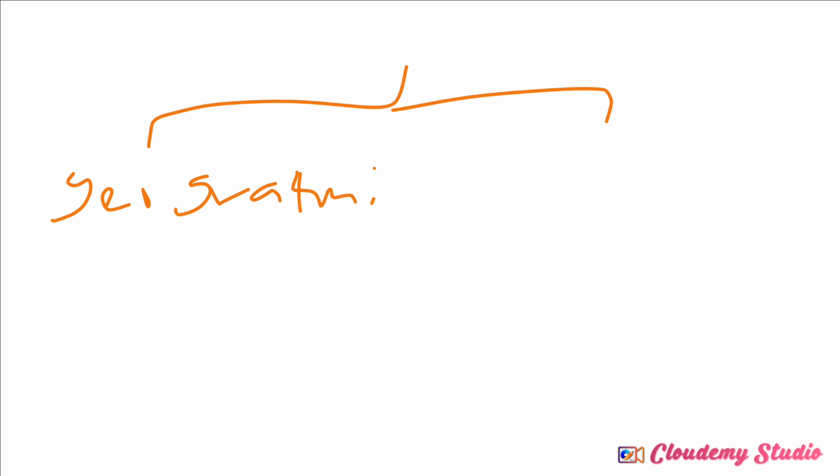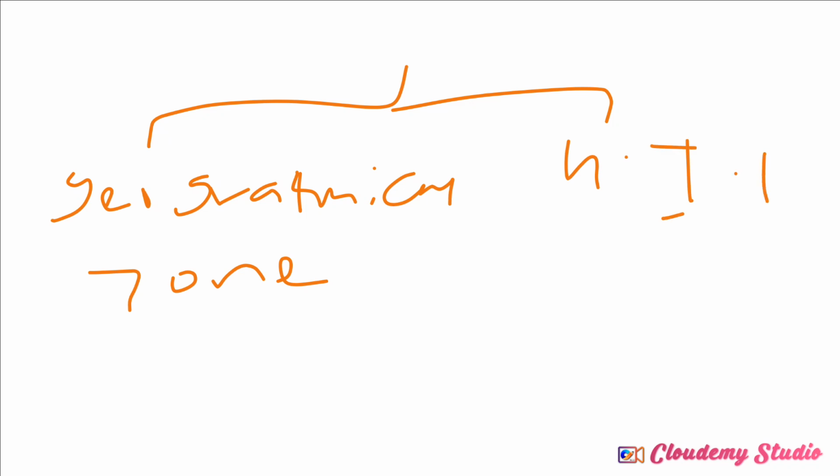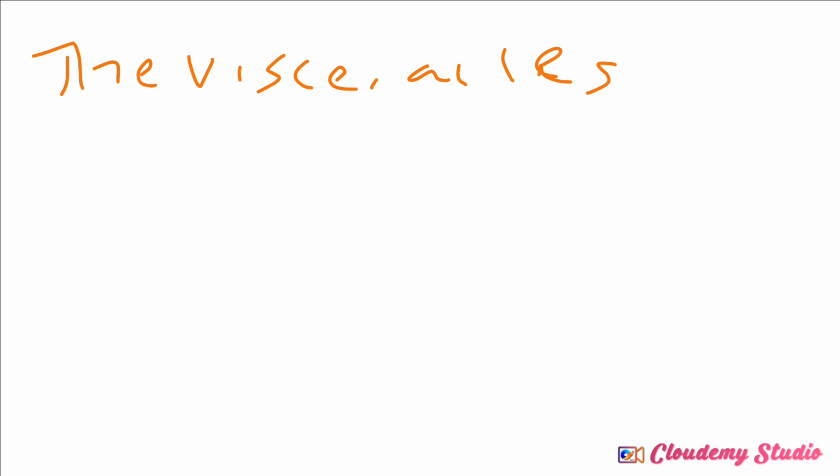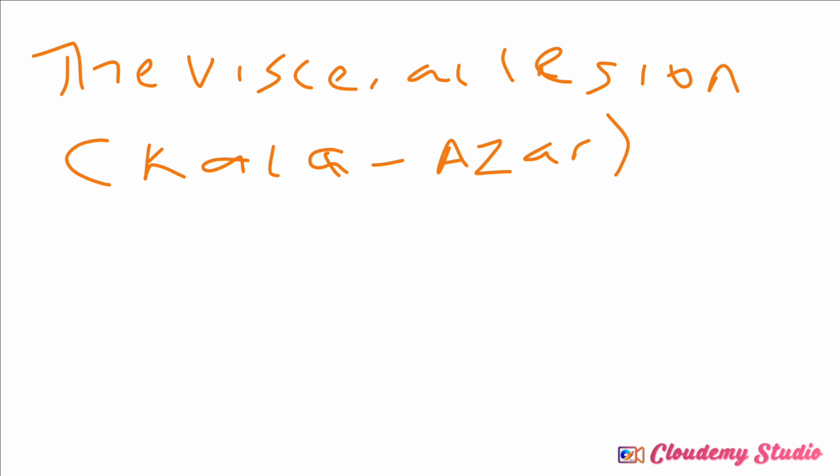So it is depending on two things: geographical zone, and the host immune response. You understand? So we now have three things that can be caused by it. We have the visceral lesion. They call it Kala-azar. This is number one.